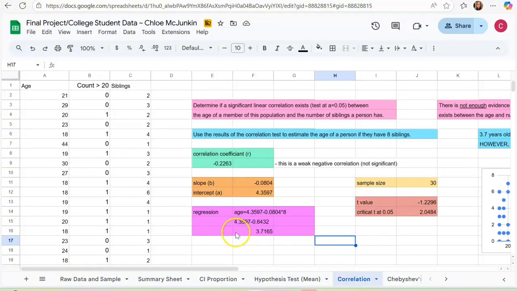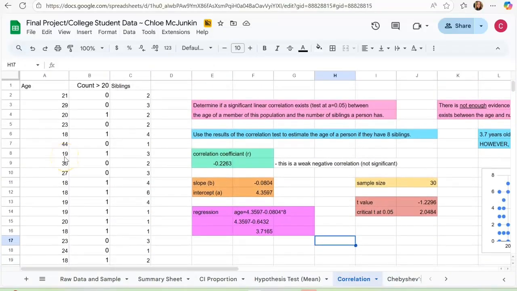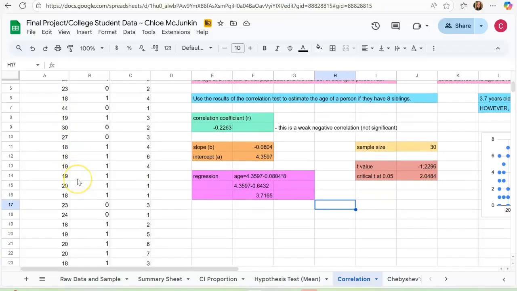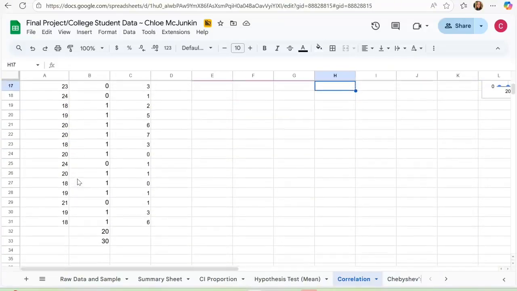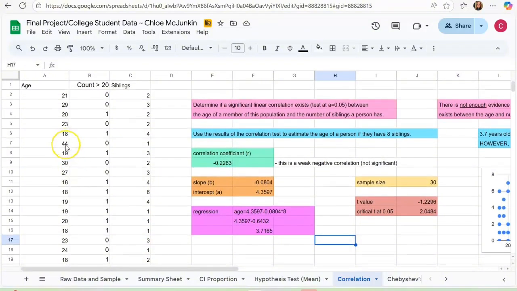This prediction is most reliable for ages 18 to 24, because most of the data points fall within that range. There are only a few select ages outside of the range, which includes 30, 29, and 44, which is right there.